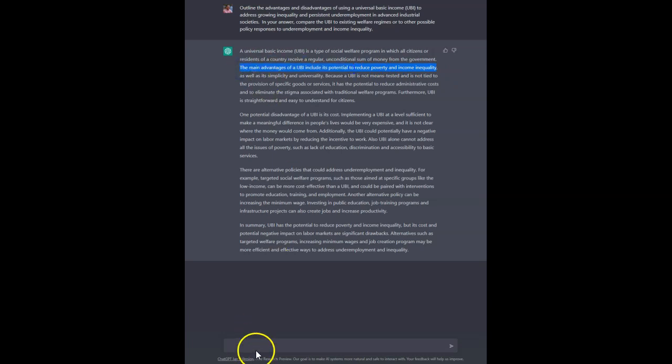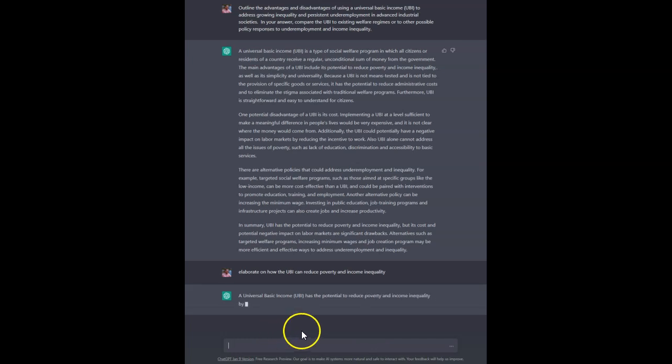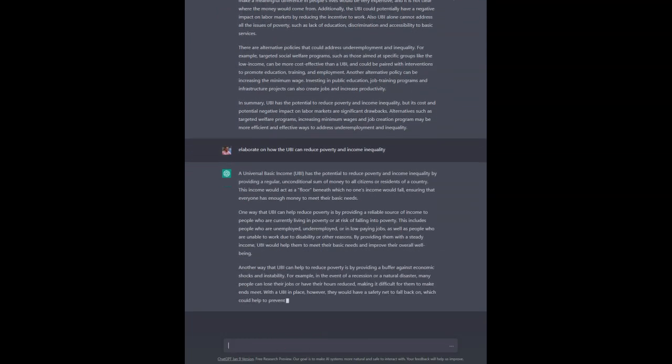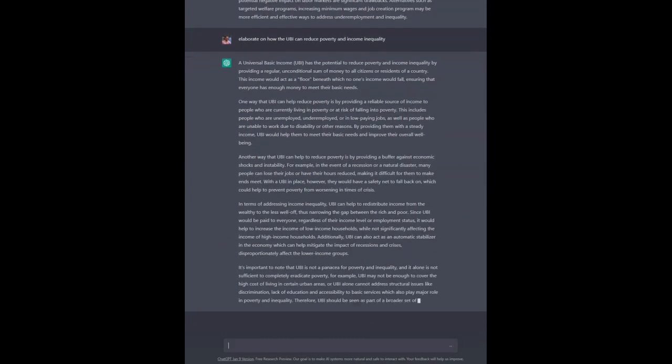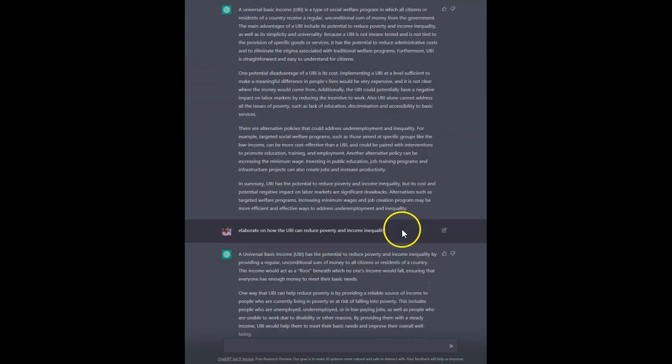Let's just take that and say, elaborate how the UBI can reduce poverty and income inequality. Okay, so that's for that.